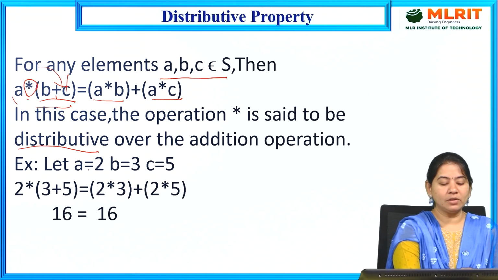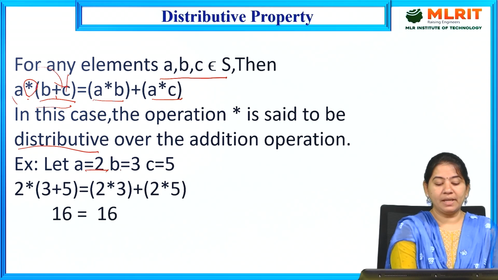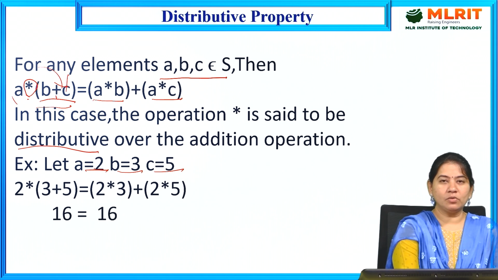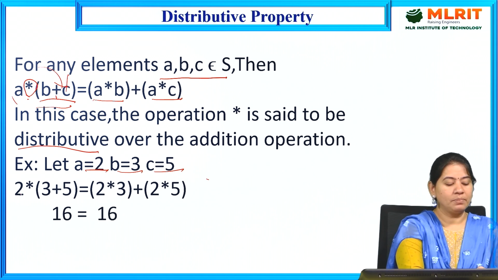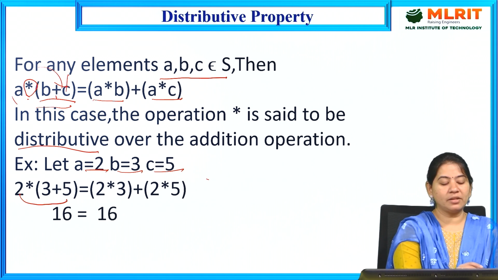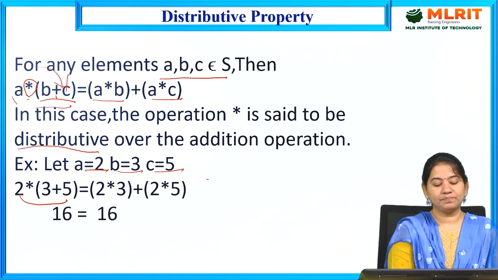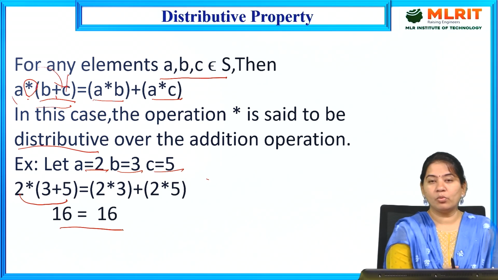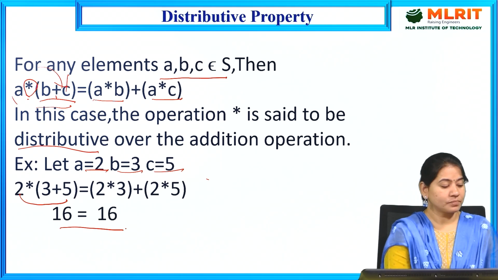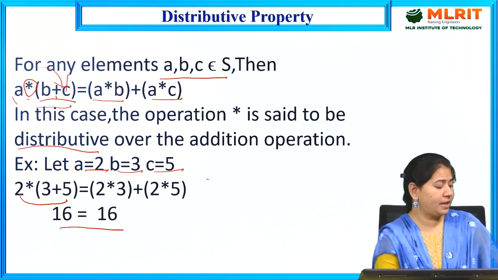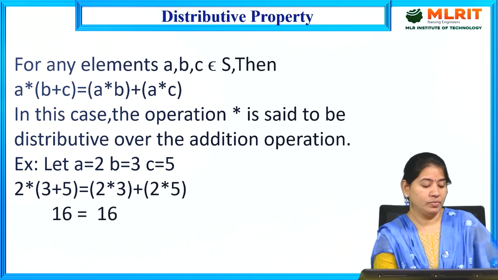So let A is equal to 2 here I have taken, B is equal to 3, C is equal to 5. So now here A is equal to 2 means this 2 is multiplying with both the elements 3 and 5 within the brackets. So which is nothing but 16 equal to 16, which is called distributive property here over the addition. Even you can go for distributive property, addition with multiplication also.